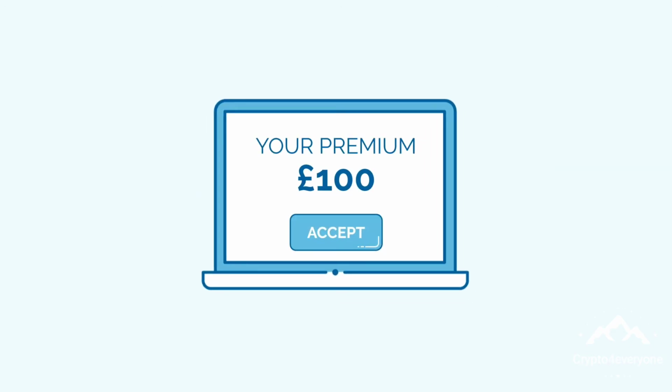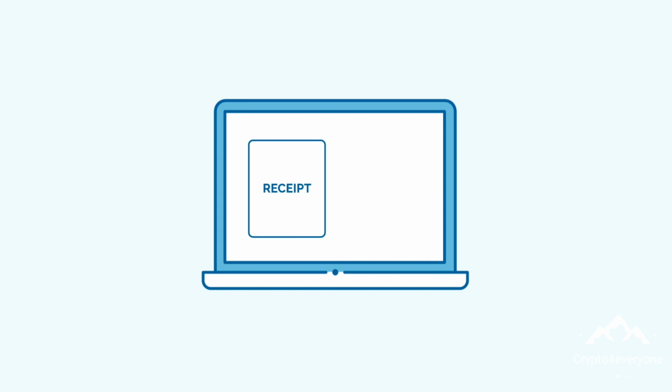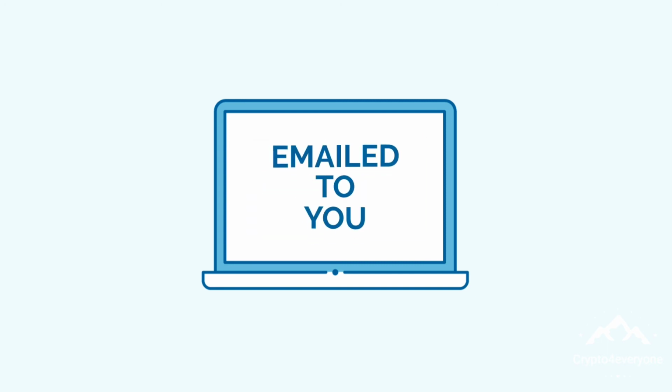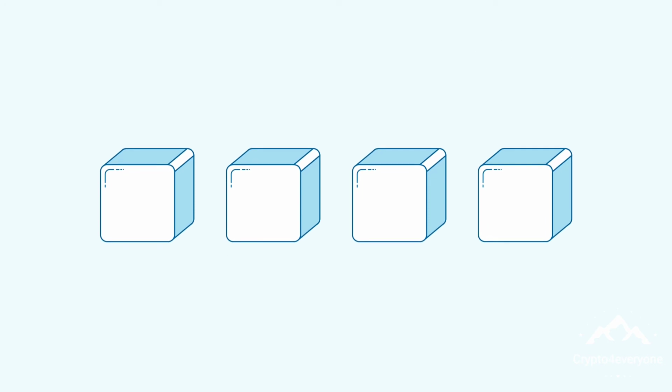Lucky for John, he scores well and is offered a low-premium contract at just £100 for the first year. John accepts the offer, agreeing to the smart contract terms and conditions, and pays his premium. A record of payment, along with all of the contract terms and conditions, are now emailed to John, as well as stored in the smart contract within the blockchain, thus reducing the human effort traditionally required in processing new customer